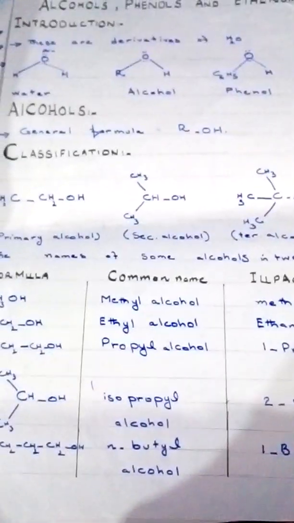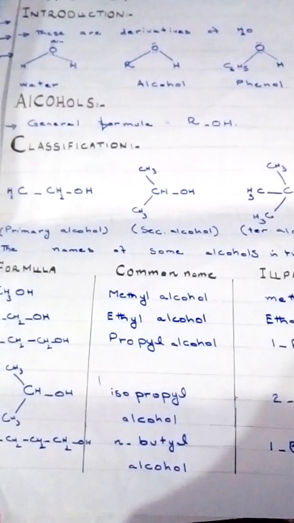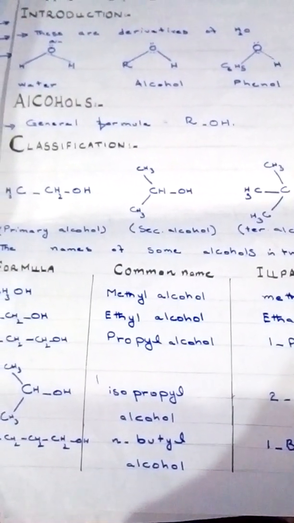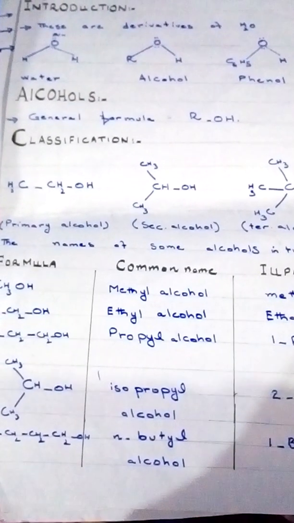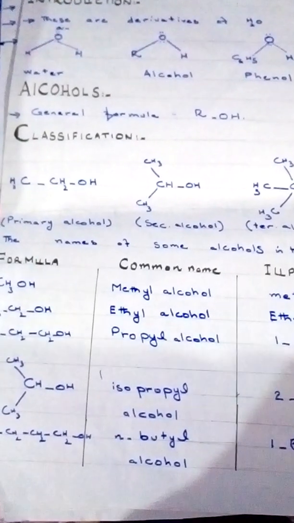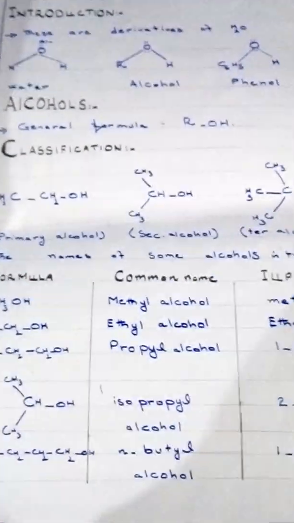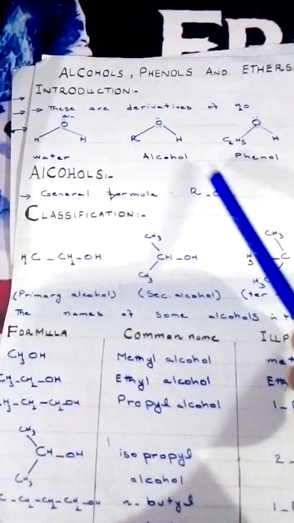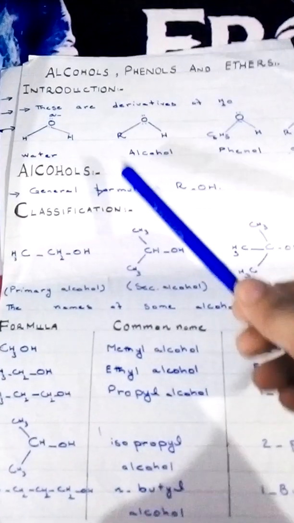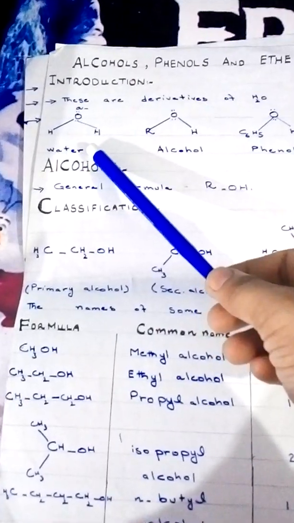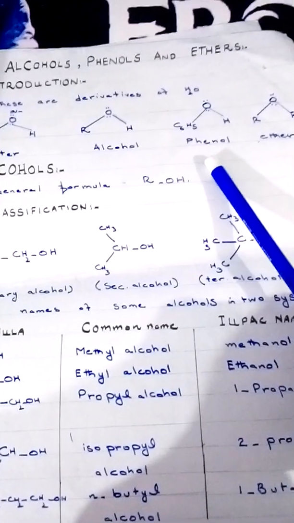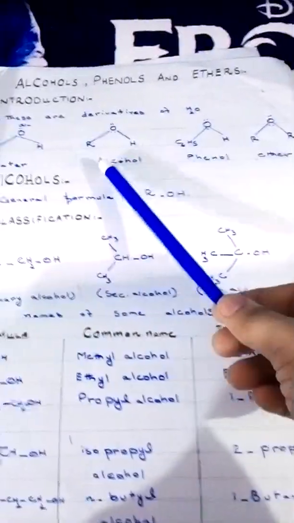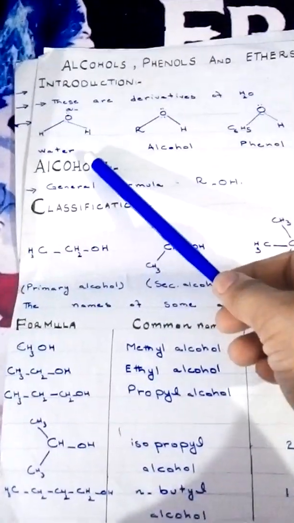Alcohols, phenols and ethers are classes of organic compounds which are much closer to water in structure and hence considered as derivatives of water. Look here, all these three structures resemble each other and resemble water. This is the structure of water, this is the structure of alcohol, and this is the structure of phenol and ether. All these three structures resemble that of water.